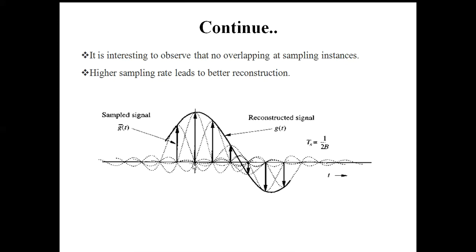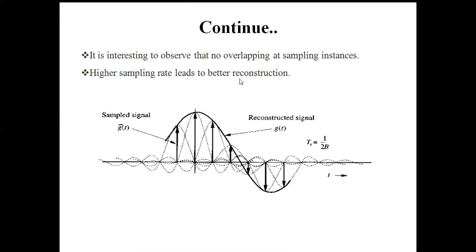That means at a particular sampling instant like t equal to 0, there is only one sinc function which has its maximum value, 1. At another time instant, at this point the value of this sinc function is 0, the second sinc function has some amplitude, but the other sinc functions are 0, so there is no overlapping.